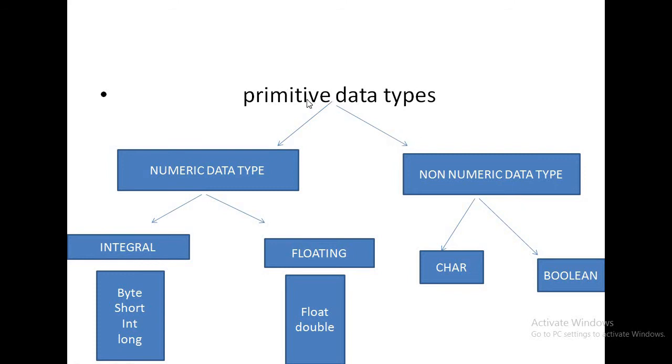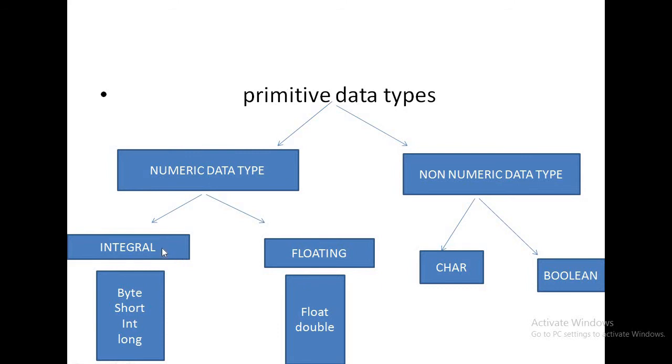So, in Java, 8 primitive data types are present. These 8 primitive data types are divided into 2 categories. First is known as numeric data type. Second one is known as non-numeric data type. Numeric data type means the numbers. Non-numeric data type means except the numbers. Okay. Numeric data type is again divided into two categories. First is integral data type. Second one is known as floating point data type.